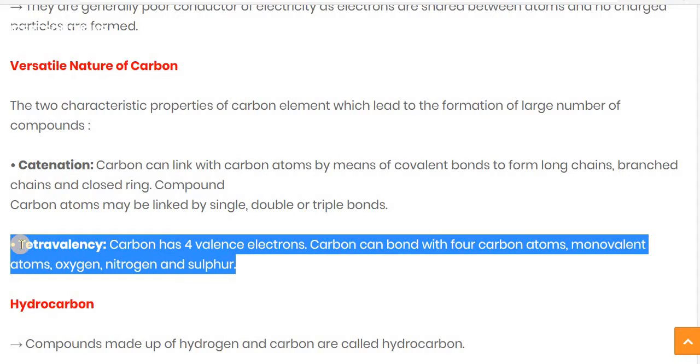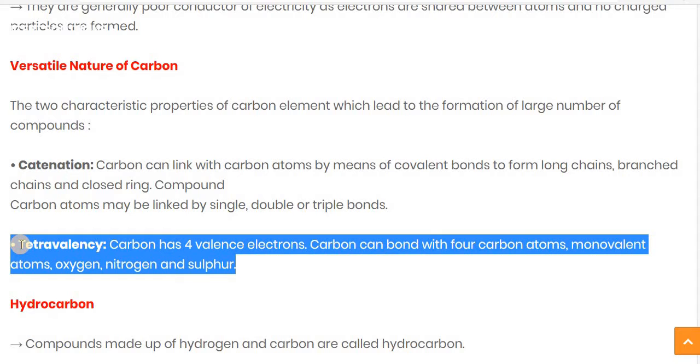Carbon can bond with 4 carbon atoms, and with monovalent, divalent, trivalent and tetravalent atoms as well. Due to these 4 valence electrons, carbon is considered tetravalent.